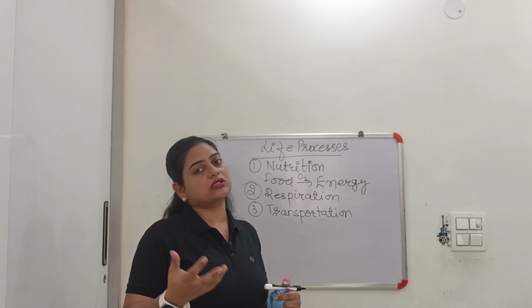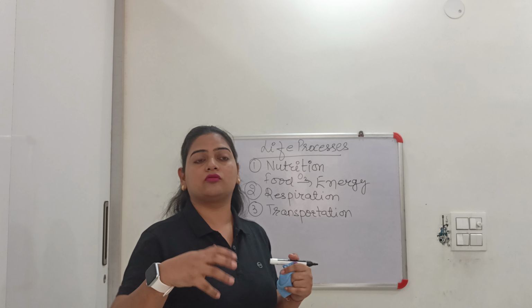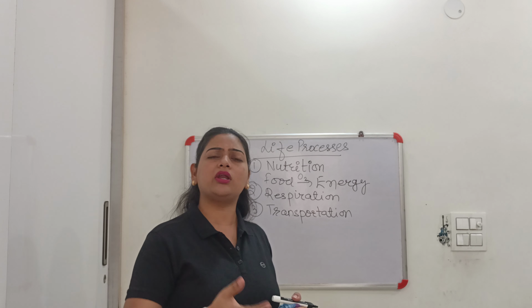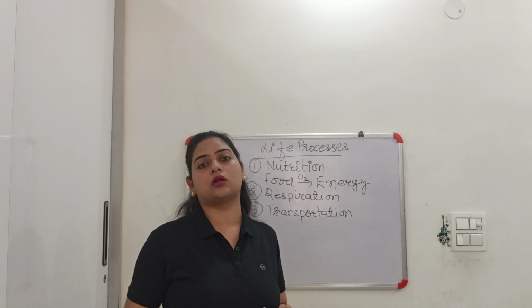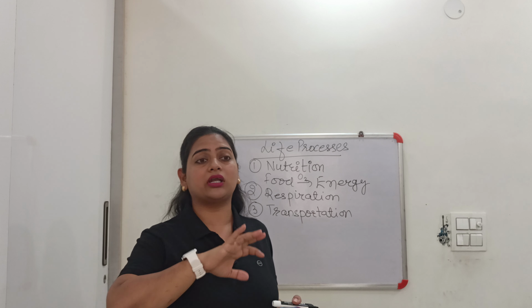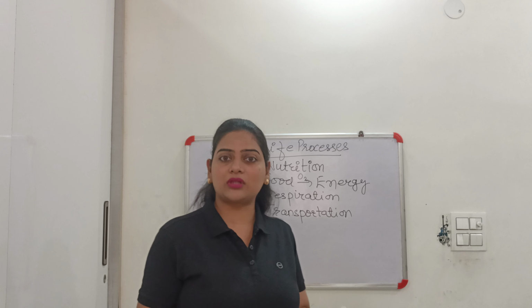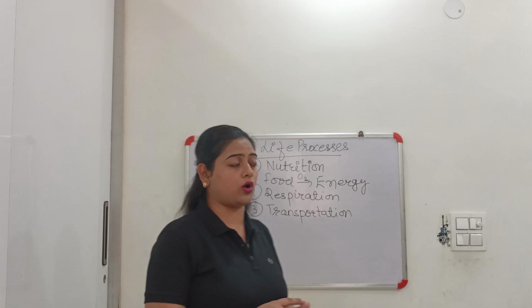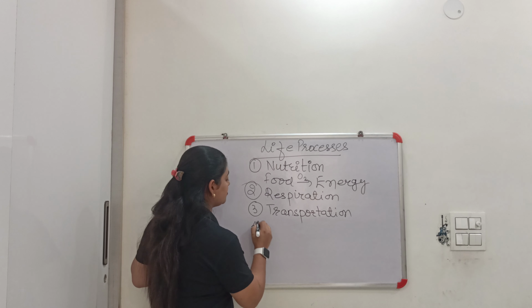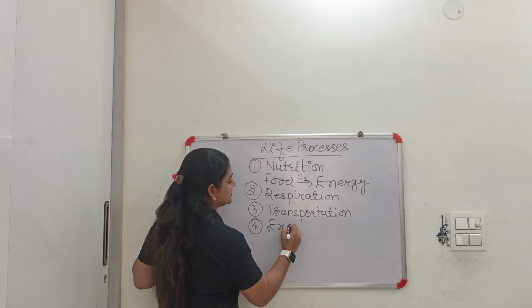Okay, so in the same way in our bodies, whatever food we take in, our body extracts the entire nutrient, entire water from it. So whatever waste is left behind has to be released out, because that waste is of no use for our body. So that system is known as excretion.